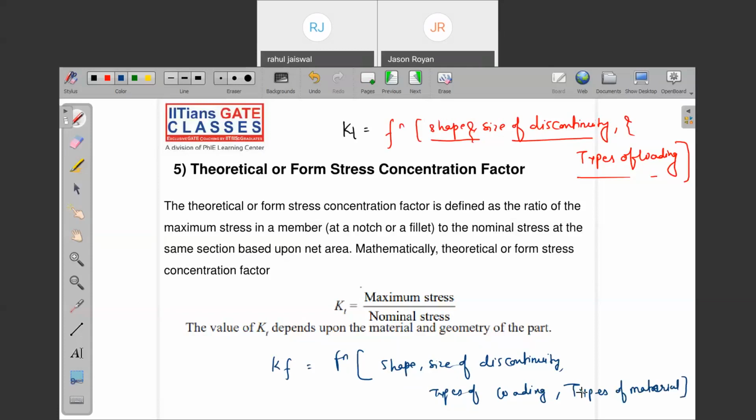Note down. KT is a function of shape and size of the discontinuity. Let's say there is a plate and the hole is elliptical in shape, like this, or maybe like this. So we are dealing with the types of discontinuity, types of loading, whether you apply tensile load, bending load, or twisting. And KF is a function of what? Shape, size, discontinuity, types of loading, and types of material also.